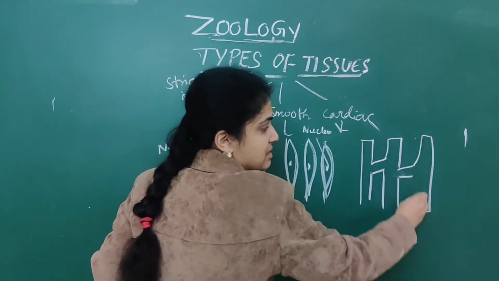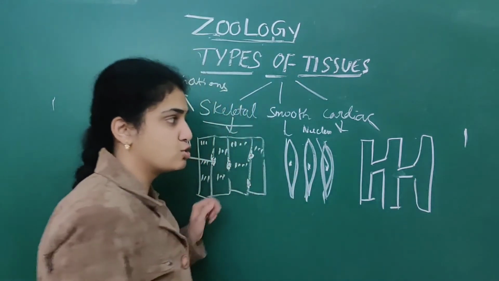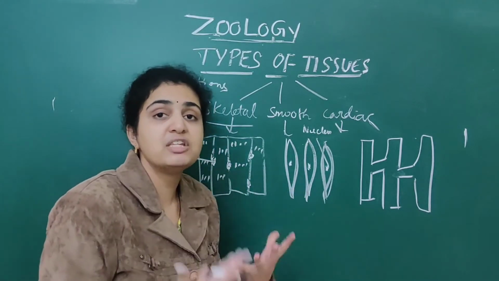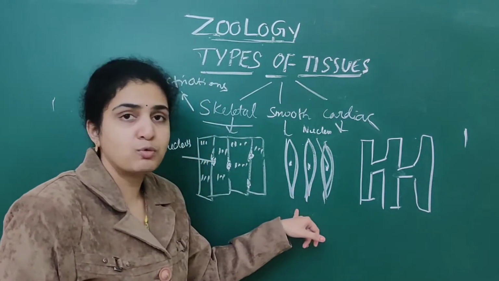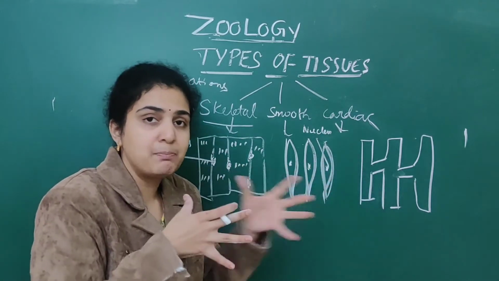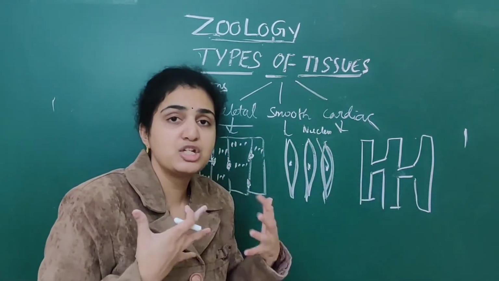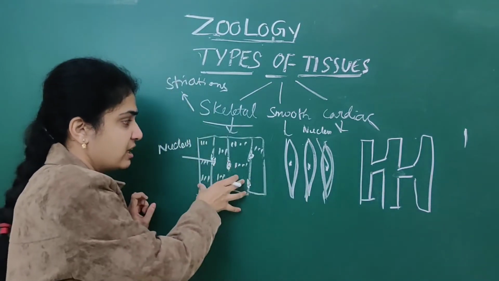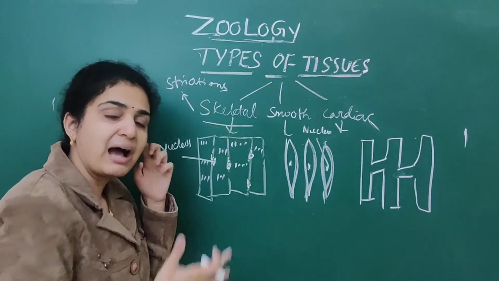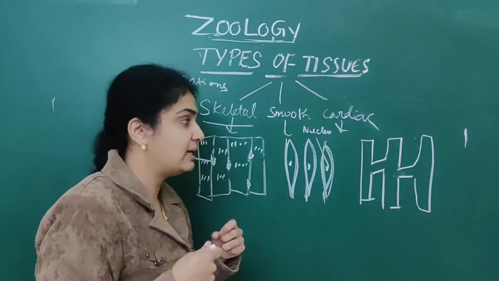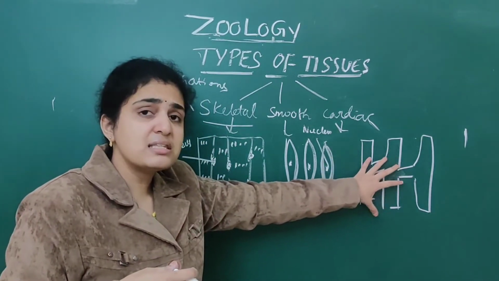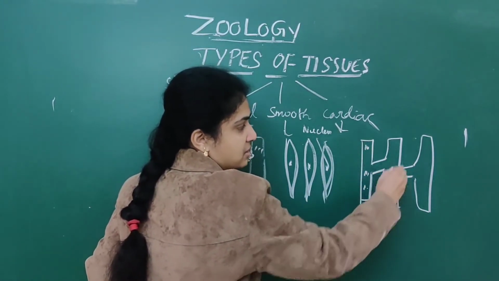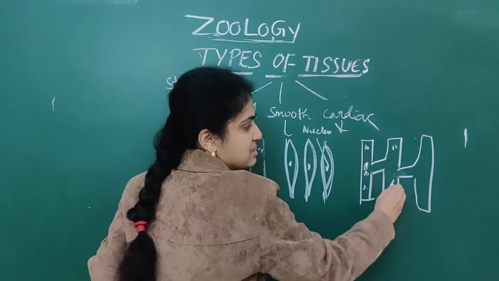See, NEET also they'll ask. Numerous NEET questions are based on these diagrams. They will give this diagram and ask you to identify which type of muscle it is. This is smooth muscle. If they appear as branched structures, if there are connections between these, then it is called cardiac muscle. If they are only arranged parallel to each other, then it is called skeletal muscle. In cardiac muscle also numerous striations are present, as well as a nucleus.